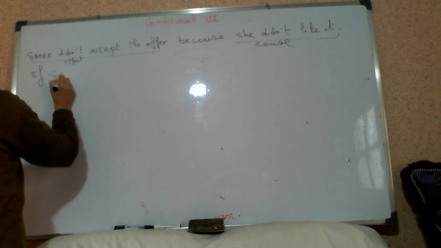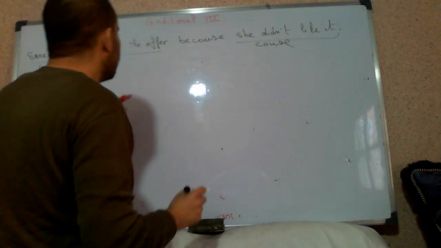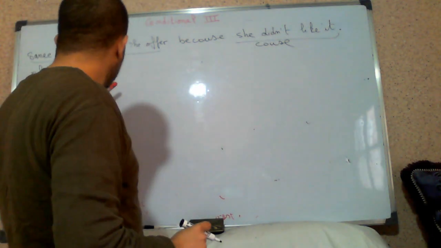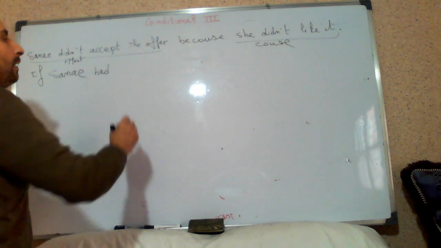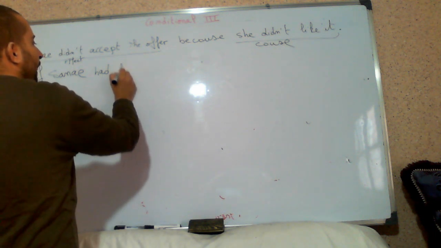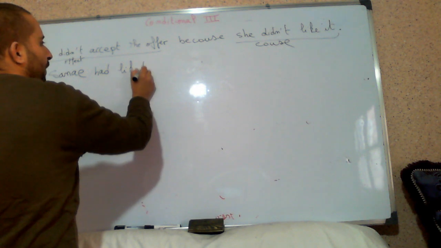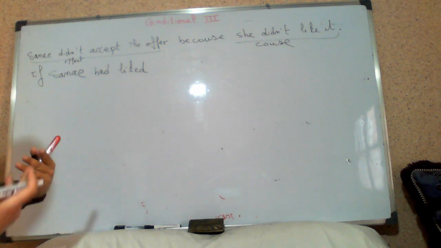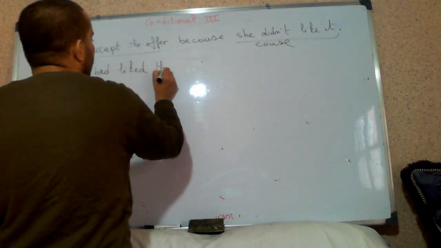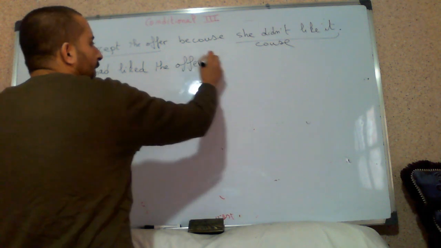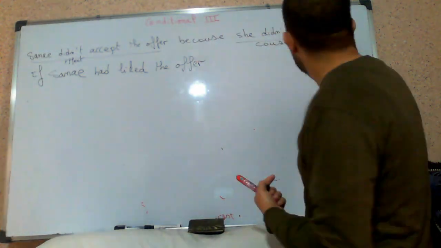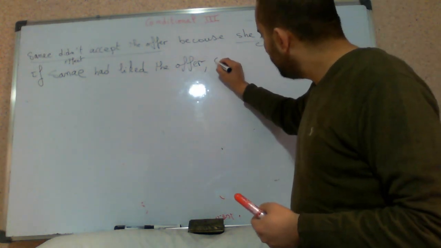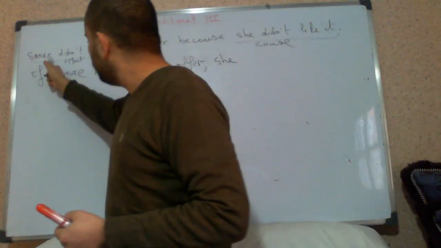So we say, if Sana plus had, negative, okay, affirmative, okay, had. If Sana had liked, past participle of liked, it refers to what? To the offer. If Sana had liked the offer, comma, and now we use the subject she, so we don't repeat Sana.